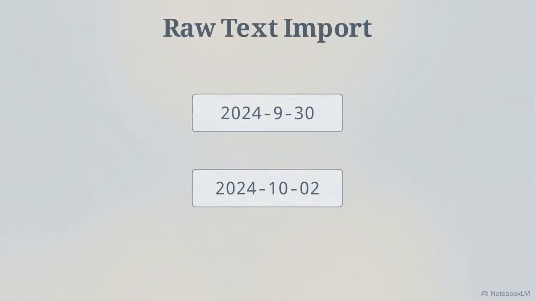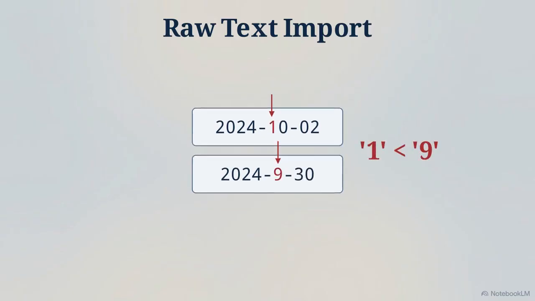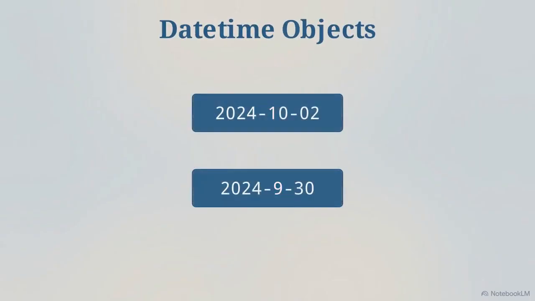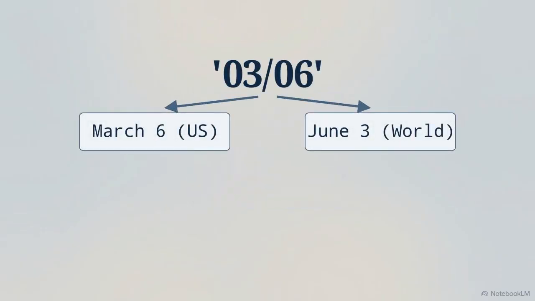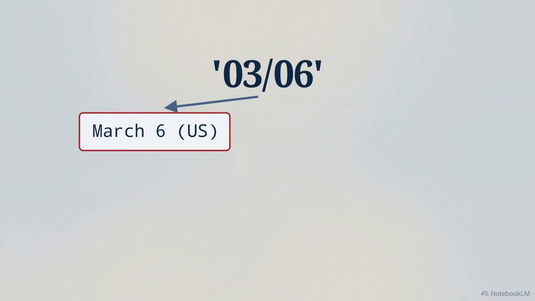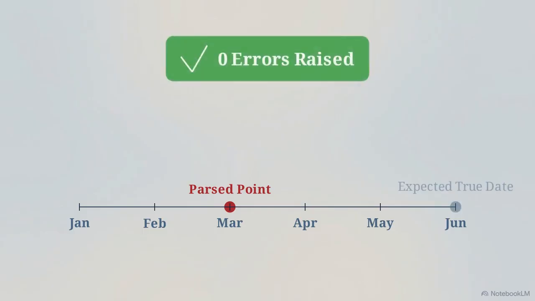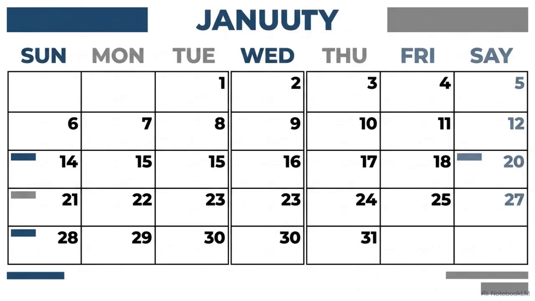This diagram shows how a computer reads dates when they are imported as raw text. Text sorts alphabetically. Because the character 1 comes before 9, the computer places October ahead of September. We have to convert those strings into chronological objects. But there is a silent trap. If the data says 03/6, Pandas will guess the format. It might parse June 3rd as March 6th. Because both are valid calendar days, no error is raised. Your timeline simply corrupts in silence.